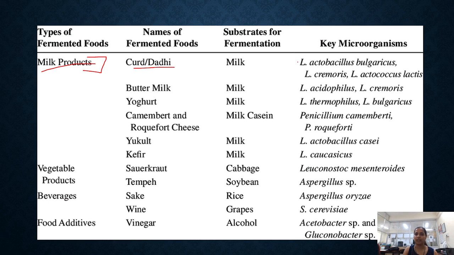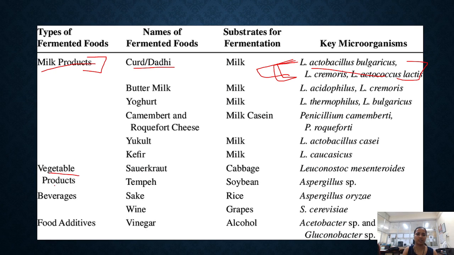To produce curd, we require Lactobacillus. That is already present in history, but how it is used scientifically, and how this process is used to produce everything at a larger scale at industrial level, is what we are going to study in this course.